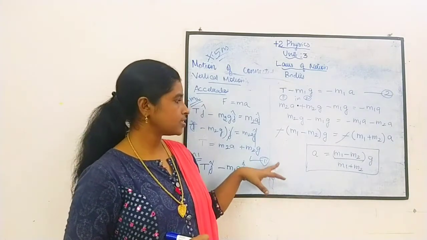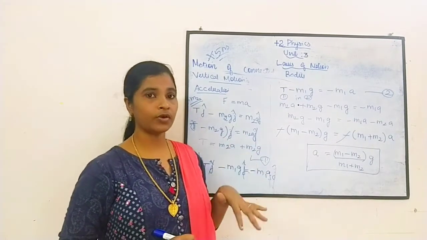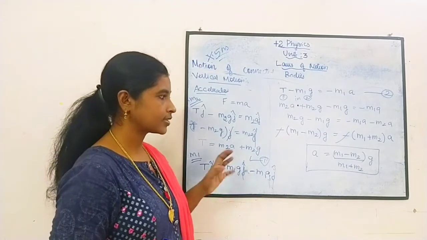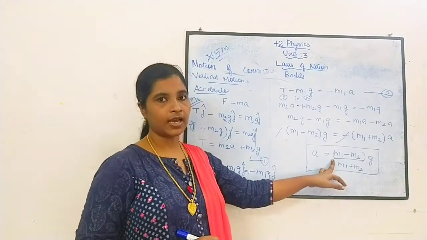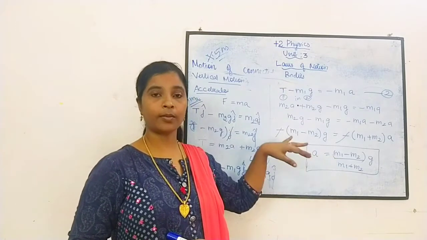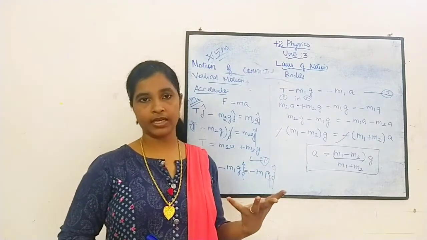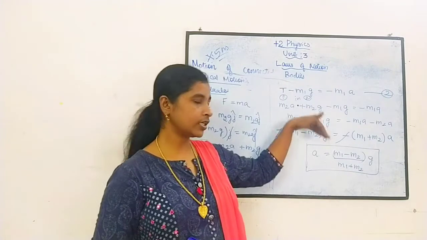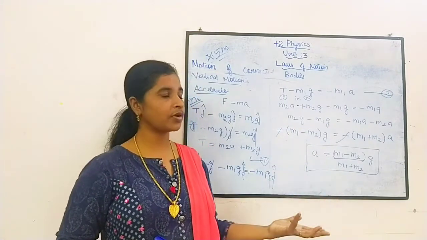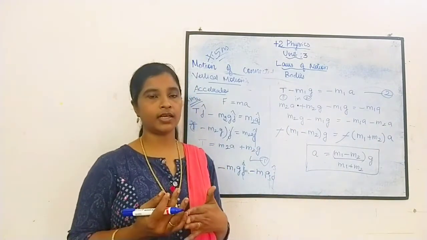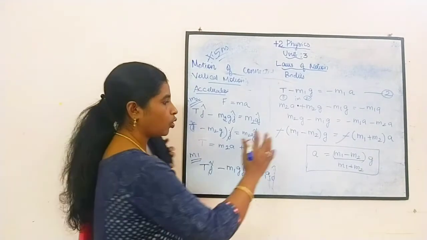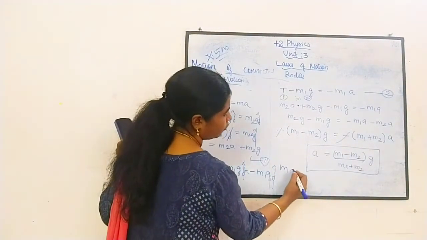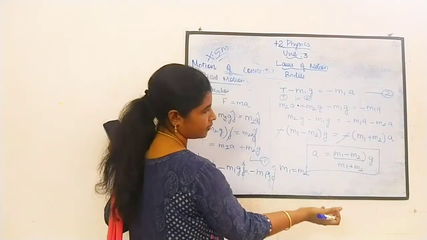Since here we are considering m1 is greater than m2, acceleration will be downward. If it is downward, we have to take it as negative. In the system we have taken m1 greater than m2, therefore acceleration is downward. Suppose you are taking m2 greater than m1, acceleration will be upward. Suppose both the masses are equal, m1 and m2 are equal, what happens?